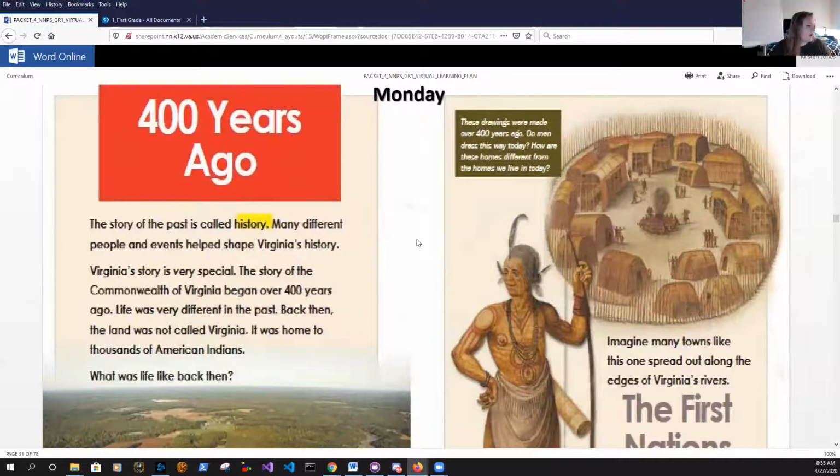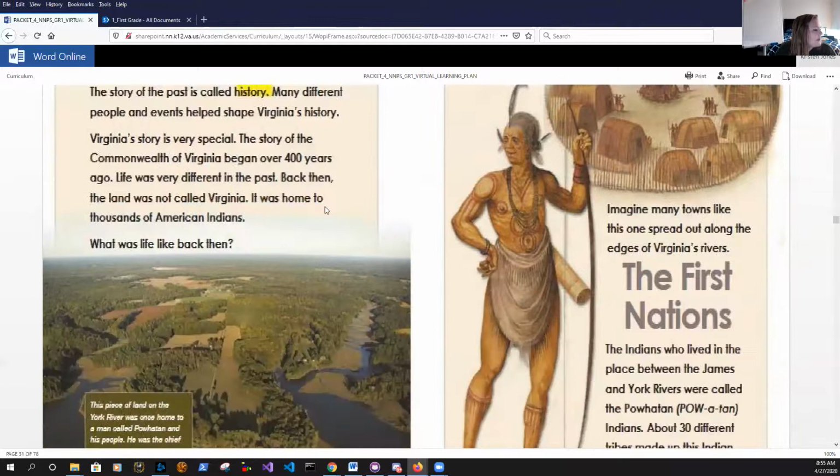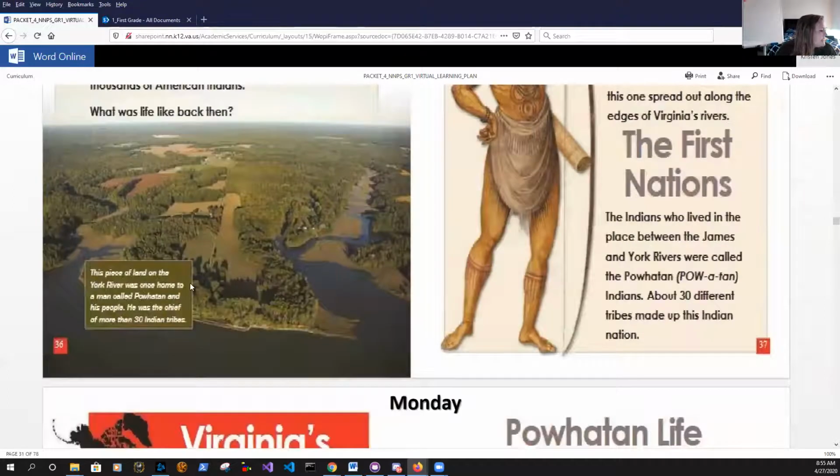The story of the Commonwealth of Virginia began over 400 years ago. Life was very different in the past. Back then, the land was not called Virginia. It was home to thousands of American Indians. What was life like back then? Here's a picture, and the caption says, this piece of land on the York River was once home to a man called Powhatan and his people. He was the chief of more than 30 Indian tribes.